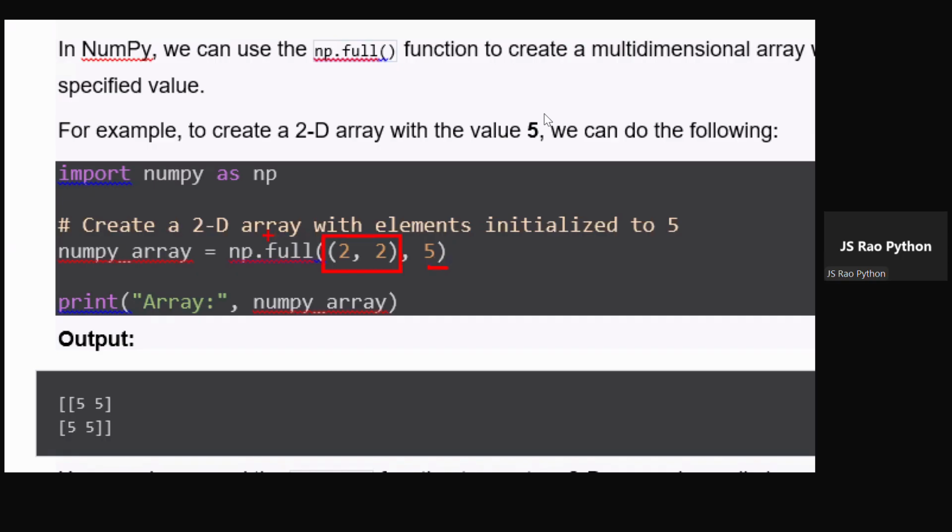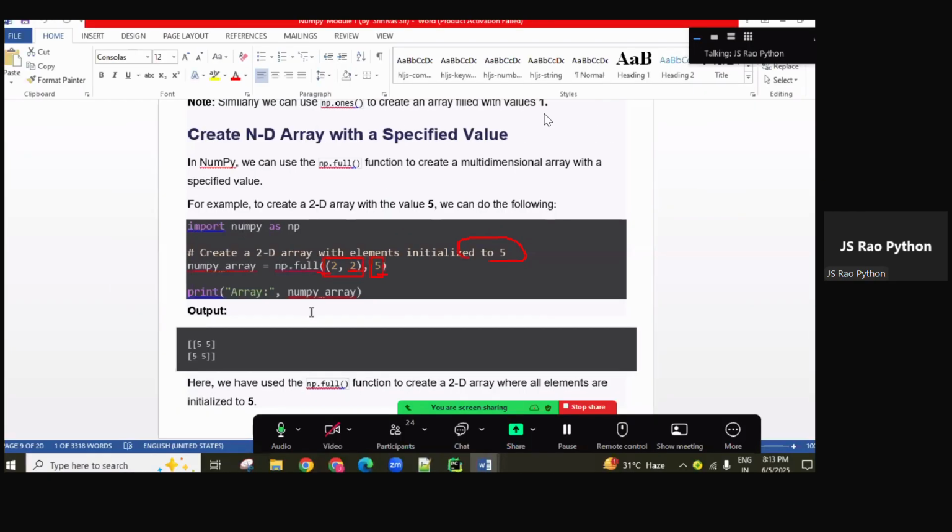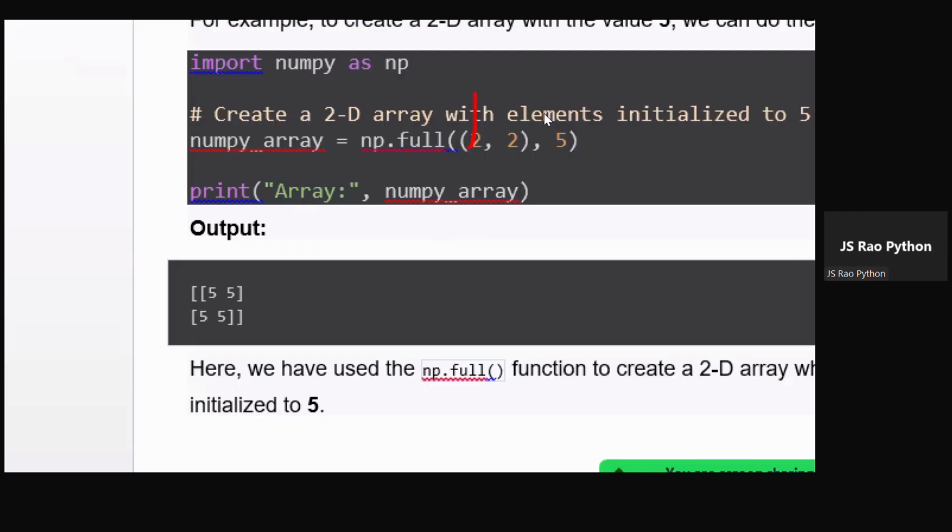So 2 comma 2 is there and 5 is there, guys. So a 2D array with elements initialized to 5. Two rows, two columns, generating the value 5. This represents rows, this represents columns. Two rows, two columns, with which value? 5 value, I want to fill it. So like that it fills. That is the full method behavior.